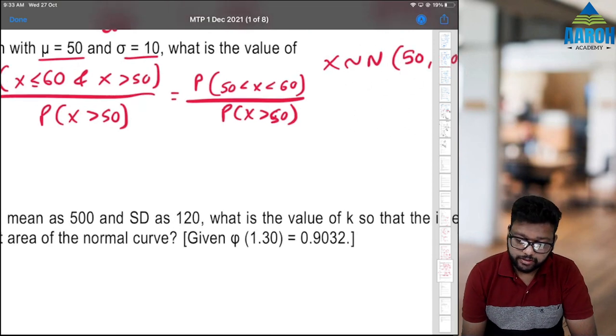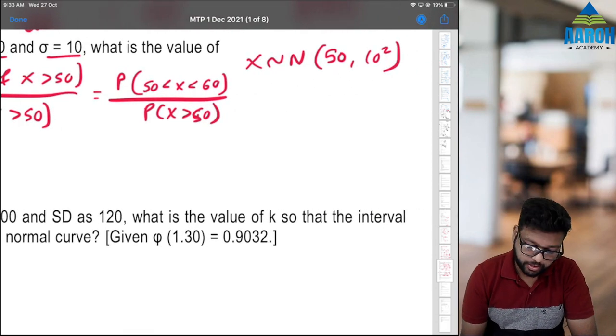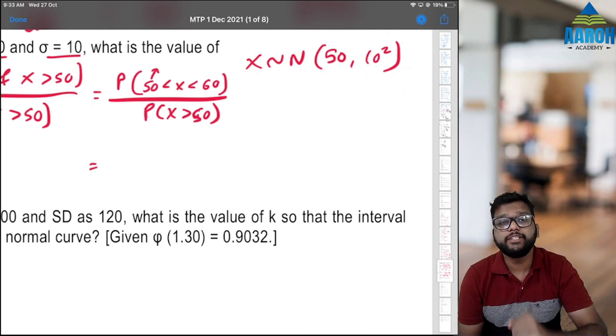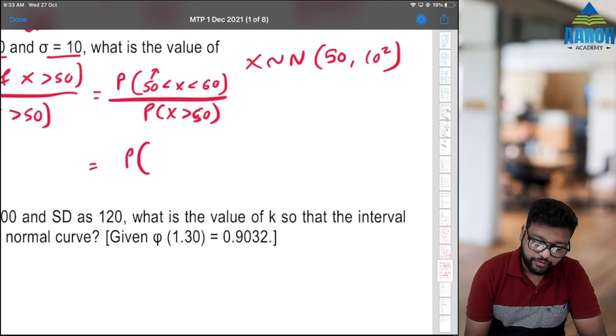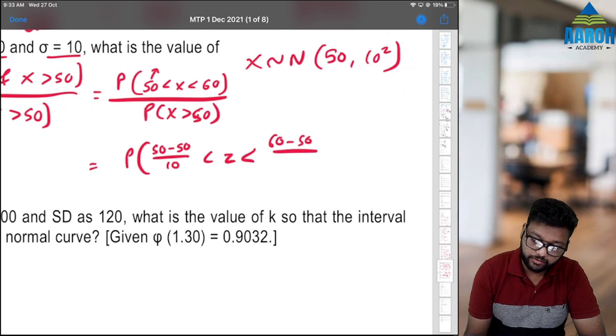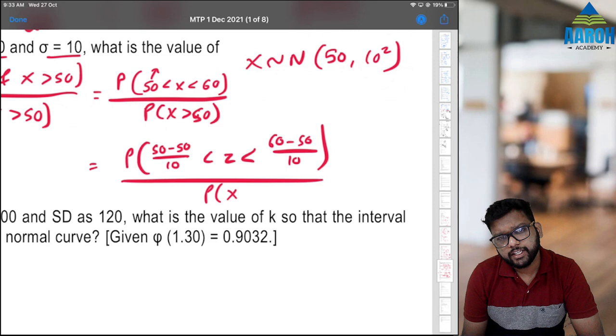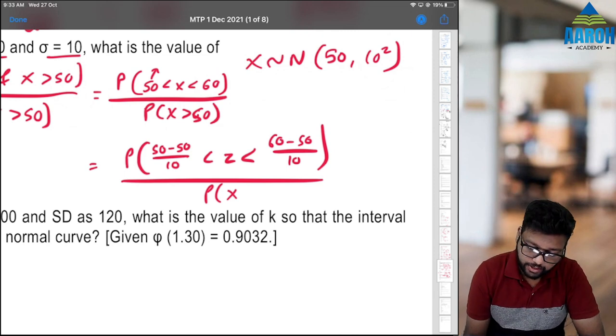Okay, now let's convert this to standard normal distribution. How do we convert to standard normal distribution? From each value we will subtract mu and divide by sigma. So that will be 50 minus mu, 50 minus 50 by sigma, less than z, less than again 60 minus mu upon sigma, divided by again P of x greater than 50. 50 minus 50 by sigma is 0.